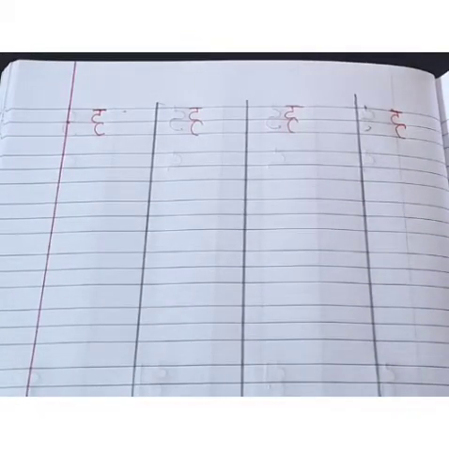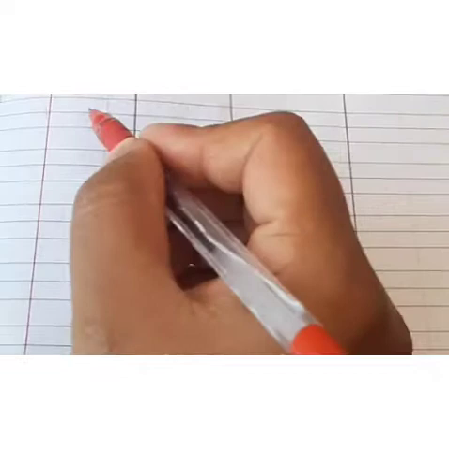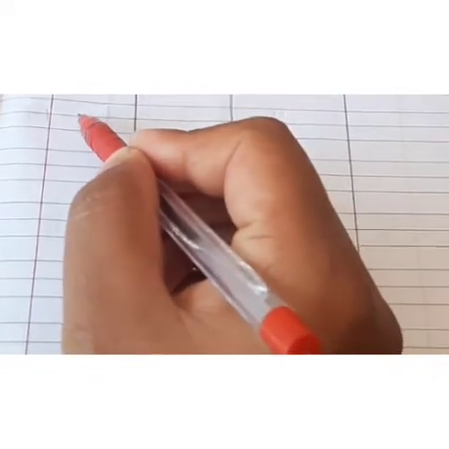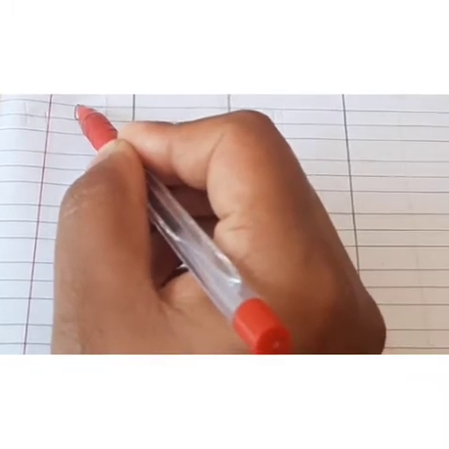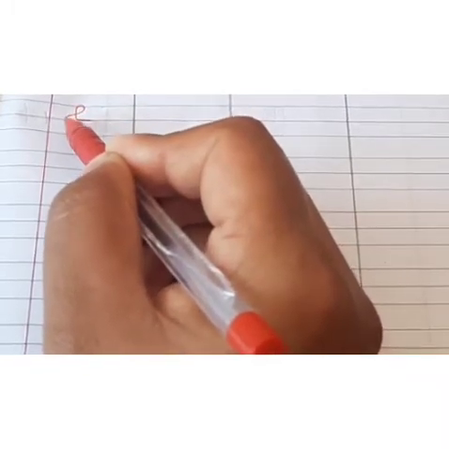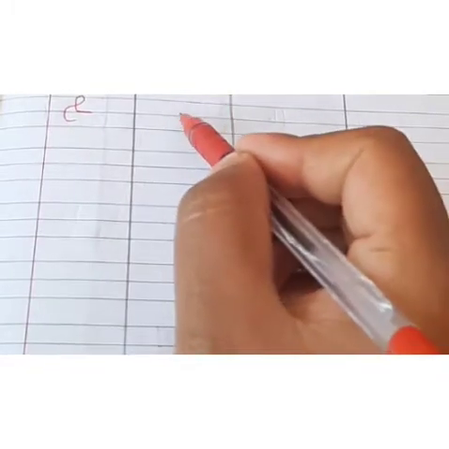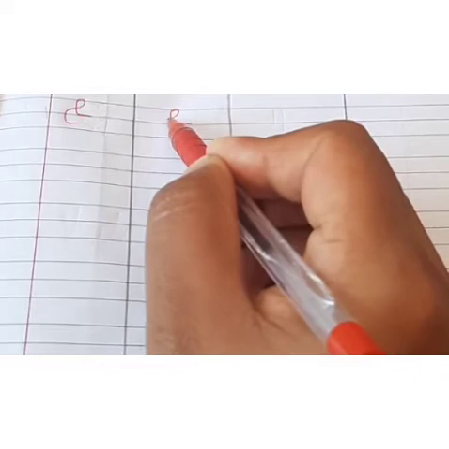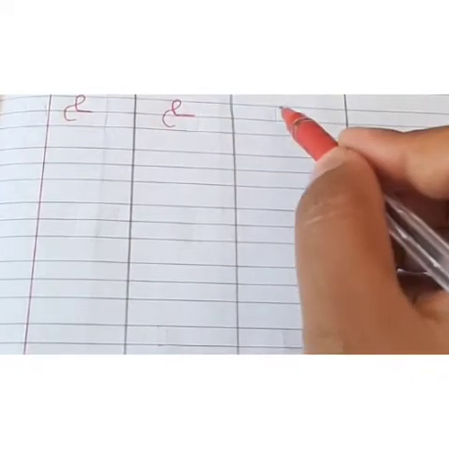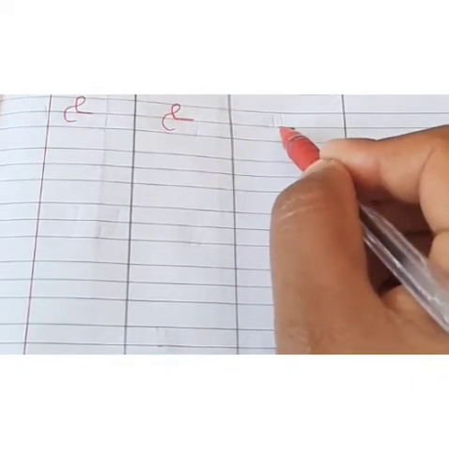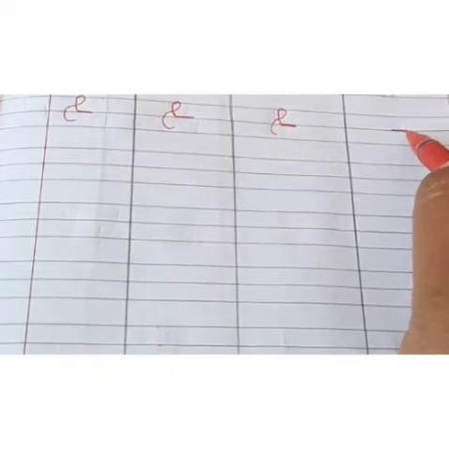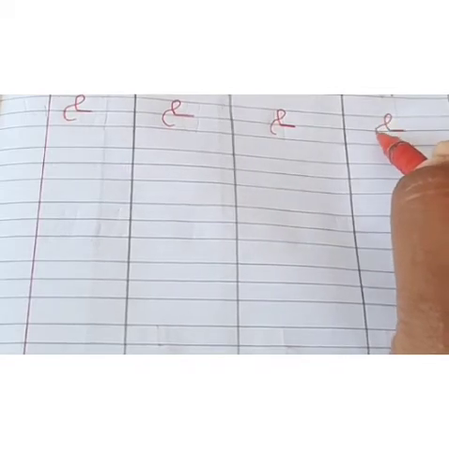Understood? Yes, see here, one sleeping line, then go up, take a loop, come down. The sleeping line, go up, take a loop and come down like this. Sleeping line, a loop and little bit slant.